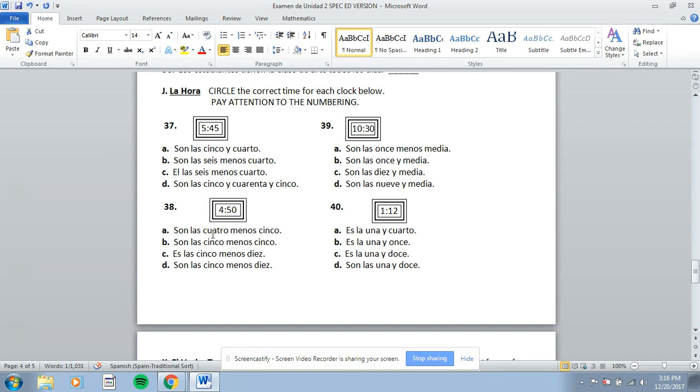38, the one underneath it. It's also bigger than 30 minutes, so you also have to bump up the hour. So look through these 4 and see which one is written correctly for it's 10 minutes till 5 o'clock, so it's 5 o'clock minus 10. 39, it's 10:30. So pick the one that says it's 10:30. And then number 40 is it's 1:12. So pick the one that would be correct for saying it's 1:12.